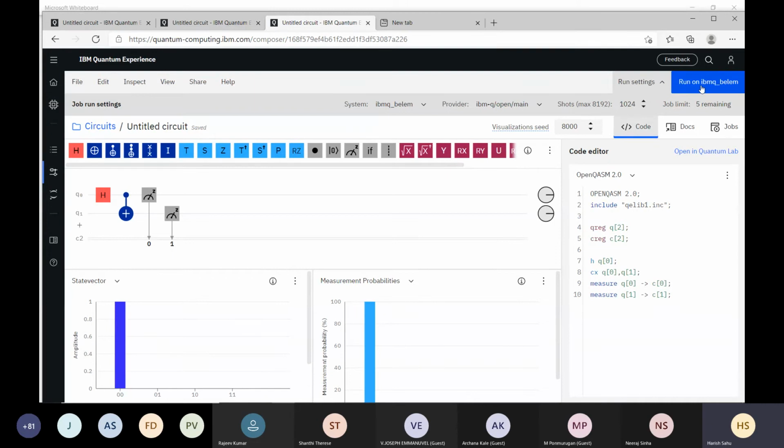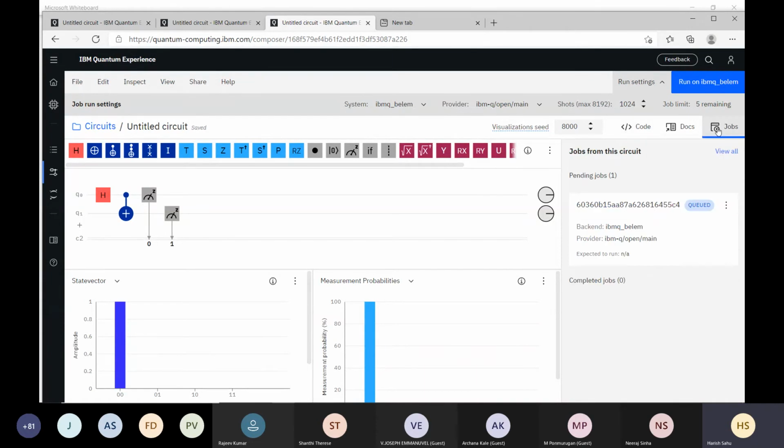I click on run. This time it will be run on IBM Q Bellum, an actual quantum device. The job is sent and put into the queue. If you see the jobs queue, our job is in the queue. Once it is completed, it will be shown here. It shows how much time it will take to run: 28 minutes. So we will check it later.